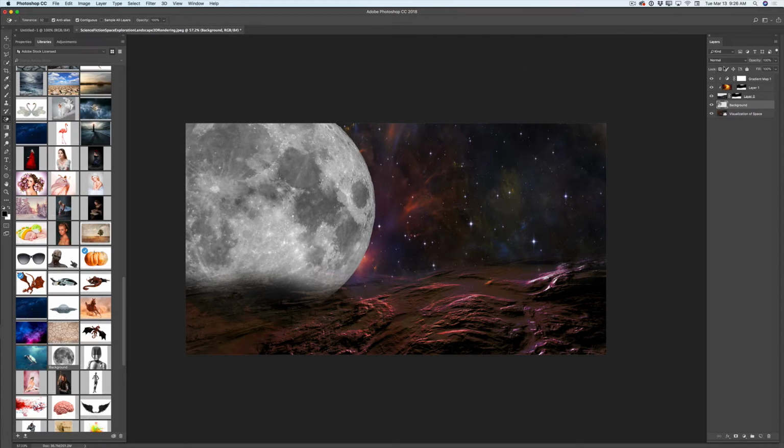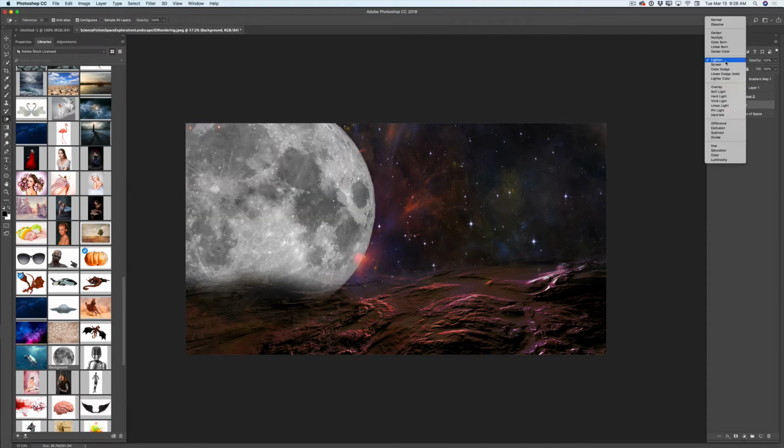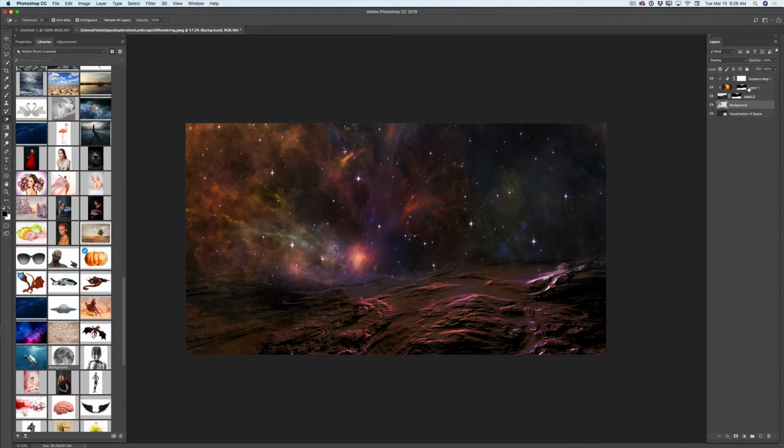What I need to do right now, guys, I need to change blending mode for my moon. I will change blending mode for multiply. No, it's not what I'm looking for. Maybe a lighten? No, definitely not. Overlay. Yes, overlay. And beautiful, beautiful background. So guys, we have created very beautiful background. Now time to bring our main subject.